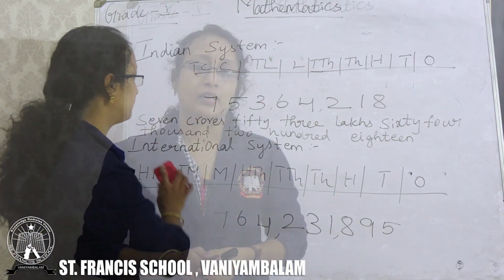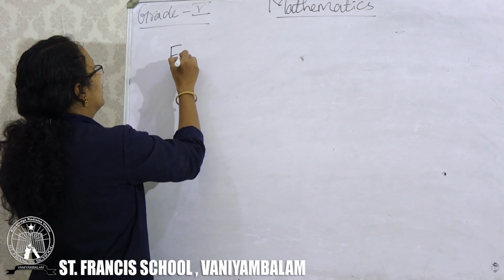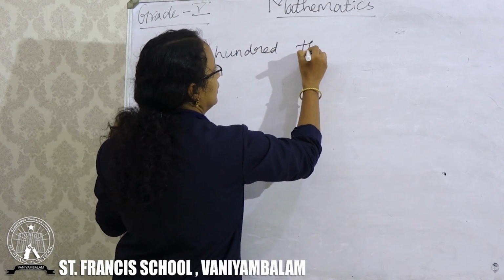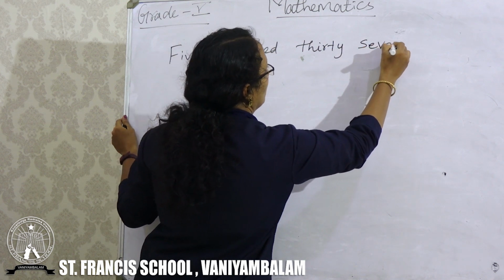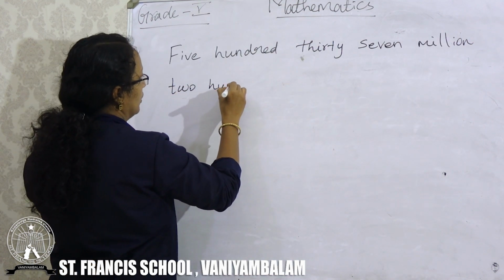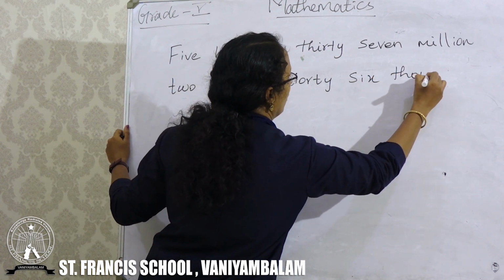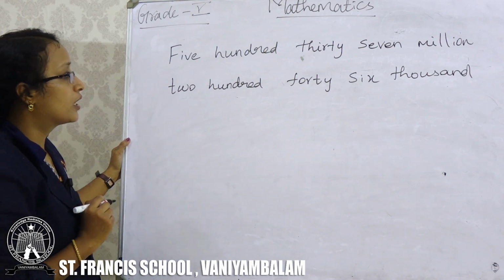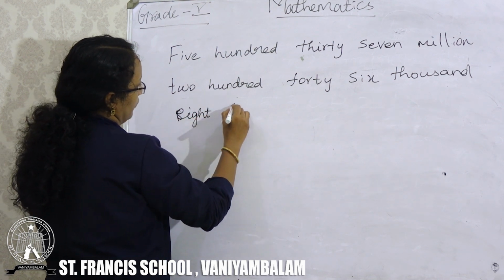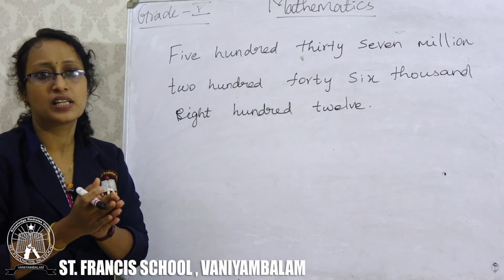Let us see how to write the numerals for the given number names: $500, $37 million, $246,000. So how will you write the numerals for this?